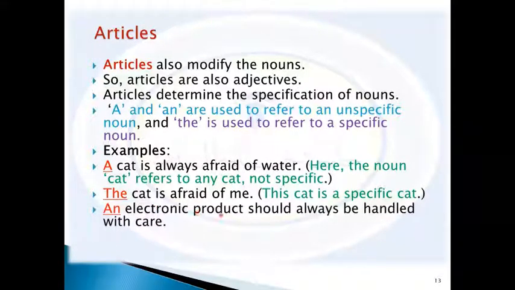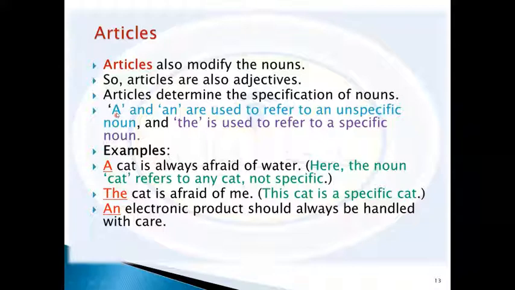An electronic product should always be handled with care. An electronic product, used with a noun phrase. Electronic is an adjective, another adjective, and this is the noun. So here we have two adjectives, an and electronic. Both of them are adjectives, and product is a noun. So here we have first an article, an, that means any.